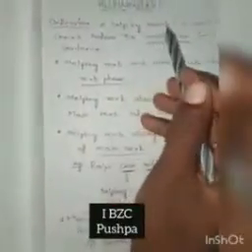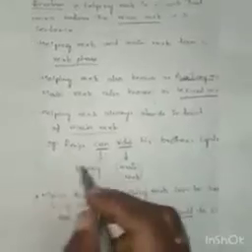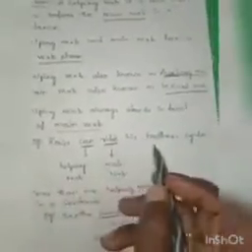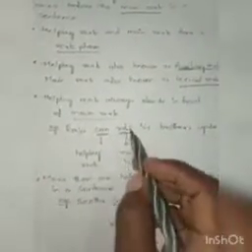Our topic is helping verbs. Definition: a helping verb is a verb that comes before the main verb in a sentence. Helping verb and main verb form a verb phrase. Helping verb is also known as auxiliary verb, and main verb is also known as lexical verb. Helping verb always stands in front of the main verb. According to the definition, here is an example: Raju can ride his brother's cycle. Can is the helping verb, ride is the main verb. Here the helping verb comes in front of the main verb.